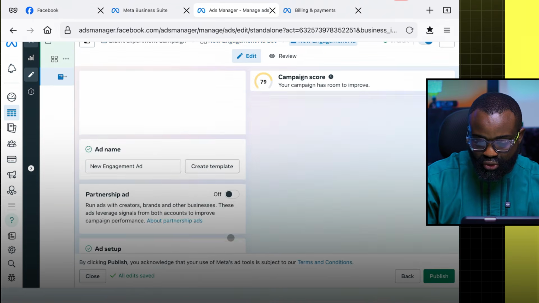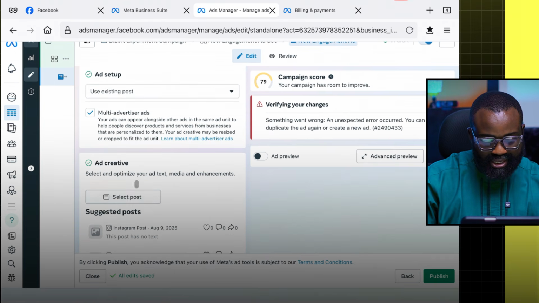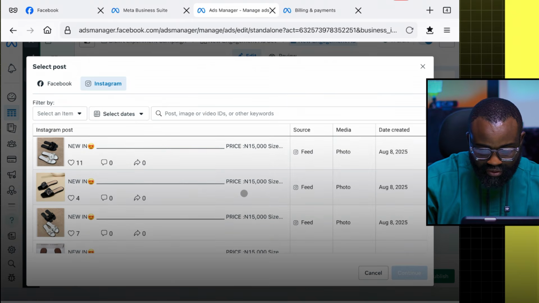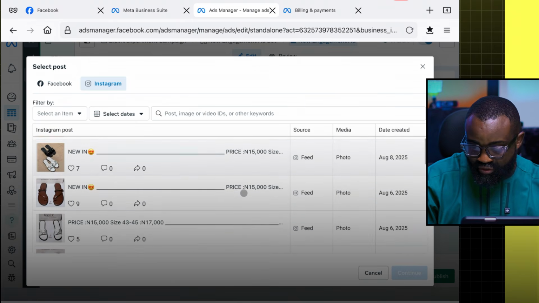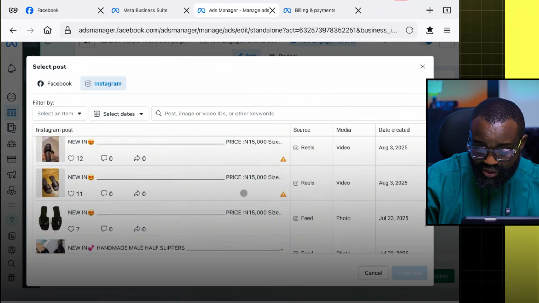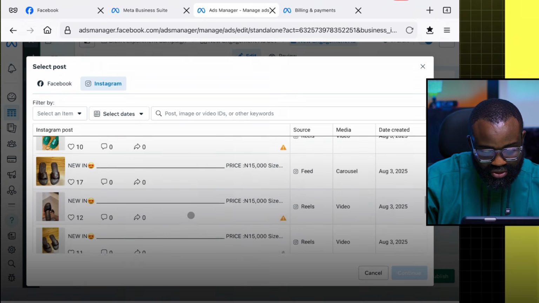Then we go to the next part of the ad, right? And then we're going to select a post. Now I'm going to select a post from their Instagram. I'm going to look for a video that is good. They have a lot of photos, but we're going to look for a video. I want to use a video instead so that we don't say, oh, it's because you used this, that's why it did not work. So I'm going to use a video.